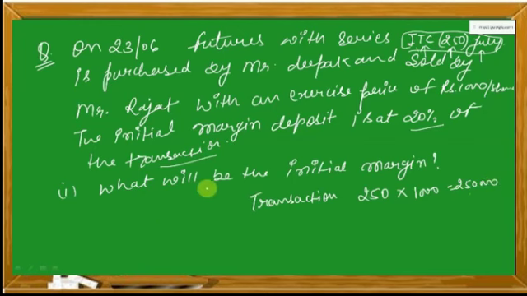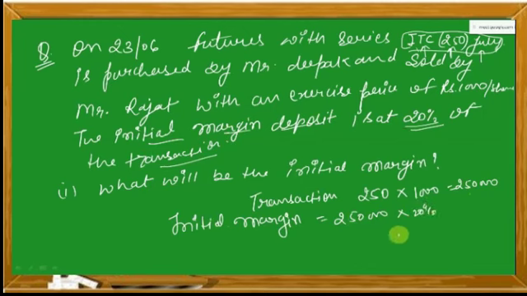Now, as it is mentioned that initial margin deposit is 20%, so initial margin is 2,50,000 multiplied by 20%. इसका 20% हम निकालेंगे, it is rupees 50,000.